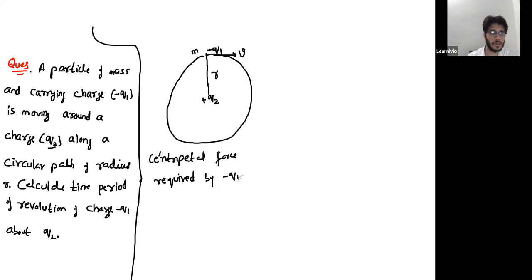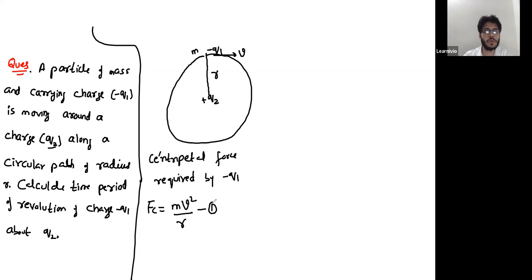It was mv square by r. So the centripetal force required by minus q1 is mv square by r.